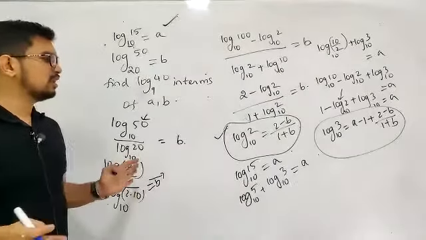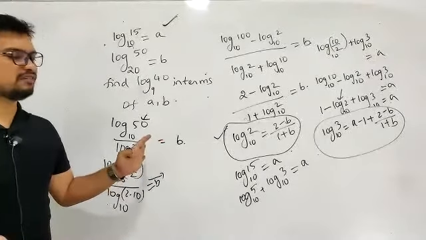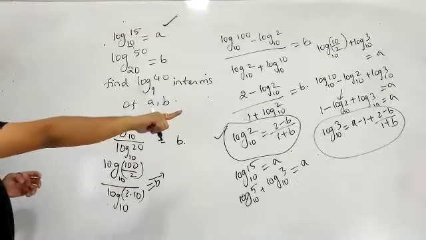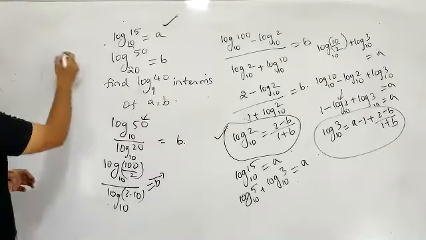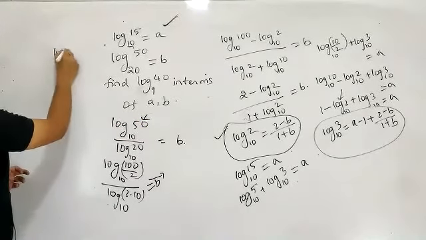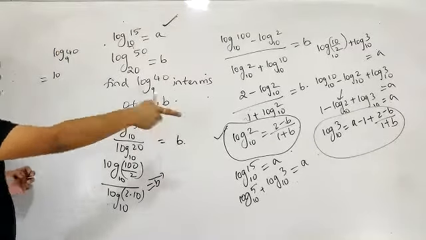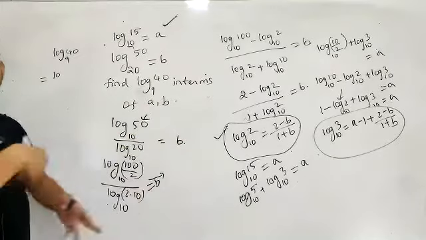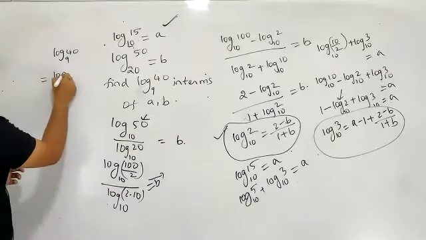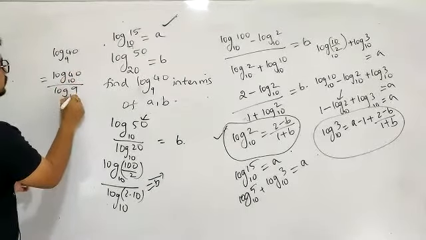In IIT the scope of asking this is very less, but I'm showing you for simplification purposes. So you got the value of log 3 to the base 10 and the value of log 2 to the base 10. Now what you want is log 40 to the base 9. So convert it to the terms which you know: log 40 to the base 10 divided by log 9 to the base 10.